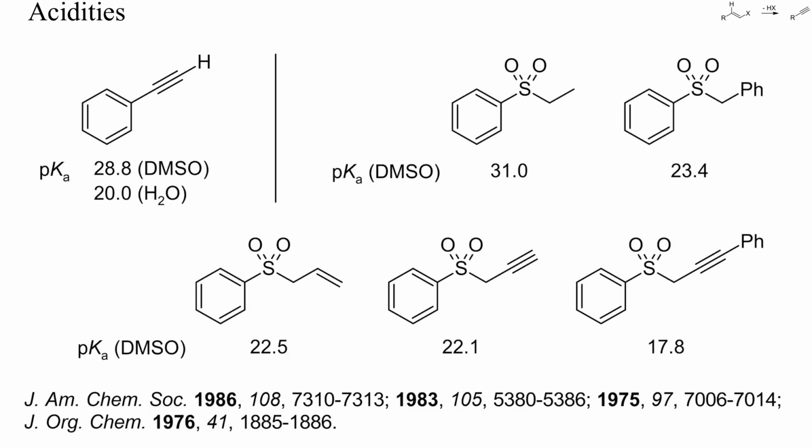The acidifying effect of alkynyl groups shows up when comparing the acidity of this group of phenylsulfones. A phenylethynyl group increases the acidity by 5 orders of magnitude more than a phenyl group.